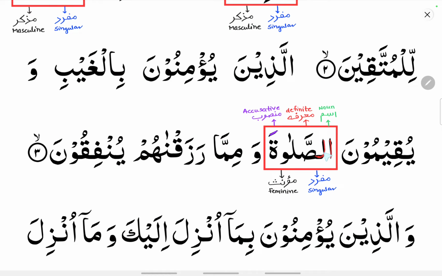As-salata, so it is a noun because it has alif lam, you can see, so definite because alif lam is there, and mansub state because fatha is there, mufrad, singular, and it is muannas because it is ta marbuta, closed ta is there, and it is a muannas haqiqi. Sorry, it is a muannas qiyasi because it ends with a closed ta.